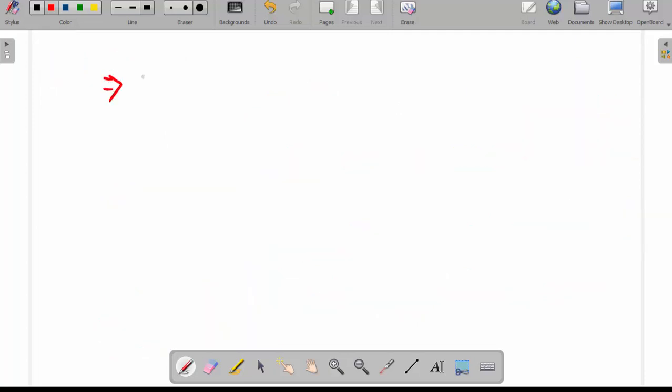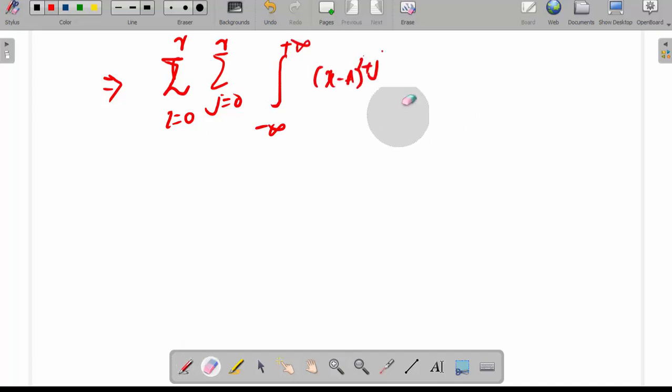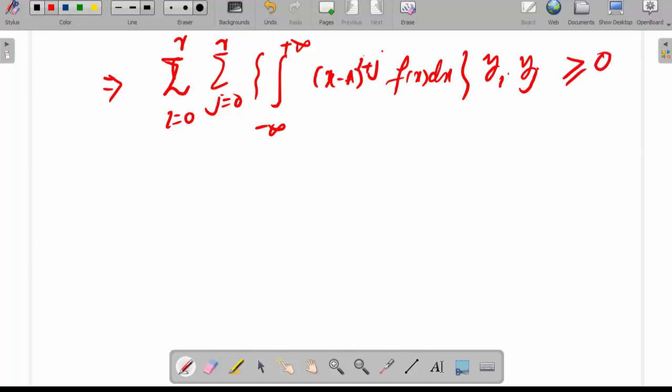This implies we can take the summation out of the integration sign. This will be summation i equal to 0 to r, j equal to 0 to r, integration over minus infinity to plus infinity of x minus a to the power i plus j, fx dx, into yi yj, greater than or equal to 0.